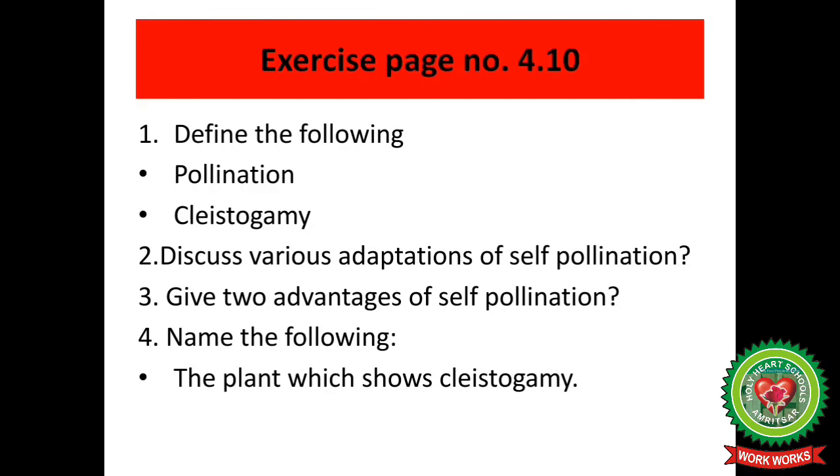Now students, open page number 4.10 of your books. We have discussed pollination, cleistogamy, various adaptations of self-pollination, advantages of self-pollination, and we have also discussed the plant which shows cleistogamy. So, thank you everyone.